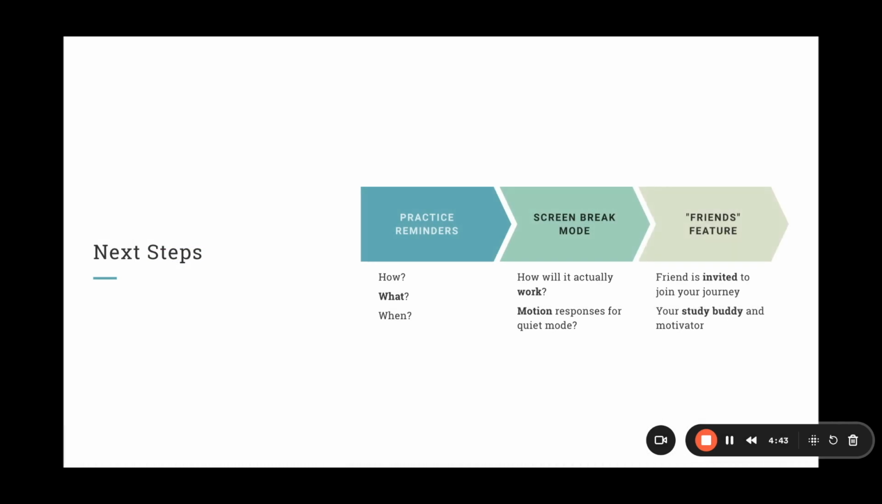So practice reminders: define all the details of that. The screen break mode: how will it actually work? Will we have motion responses for quiet mode? And the friends feature, we're thinking a friend could be invited to join the user's journey. So if you imagine Melissa, she could easily invite her partner to be her study buddy. He already speaks Vietnamese, and that would add an element of motivation for her. He would be able to see what she's learning and strike up a conversation in the app on those topics. He can also see how often she's practicing and help motivate and encourage her to keep going.